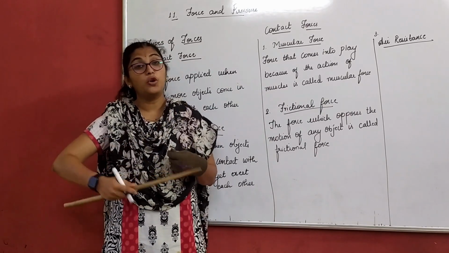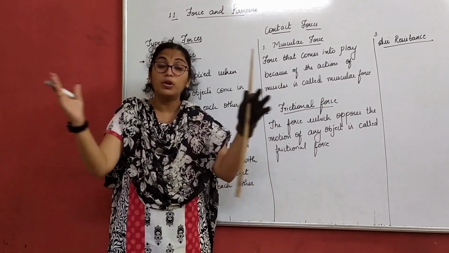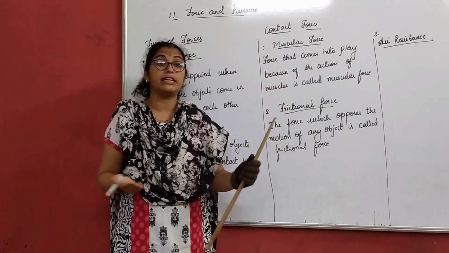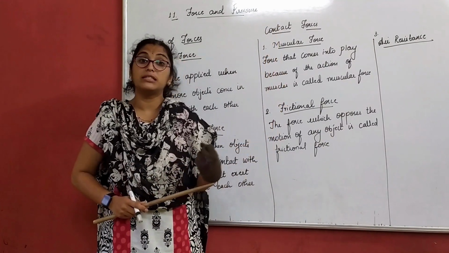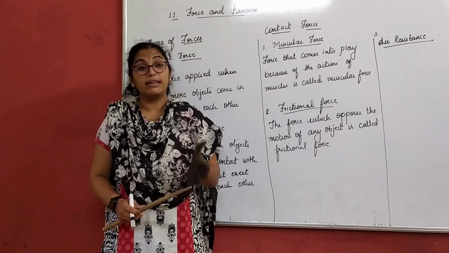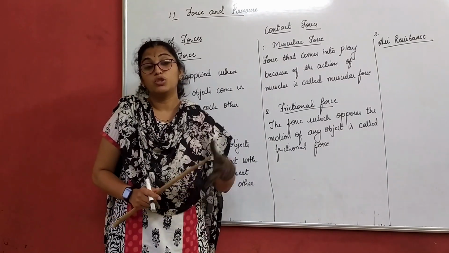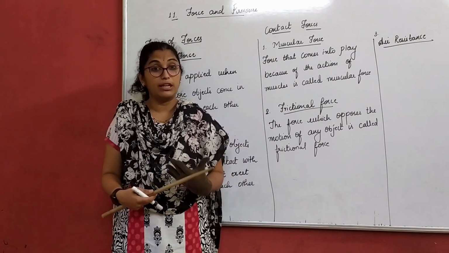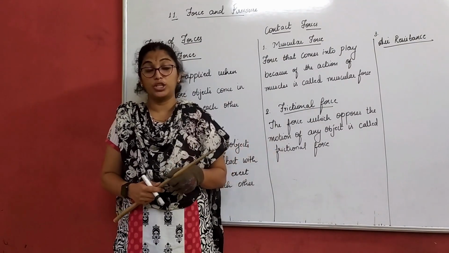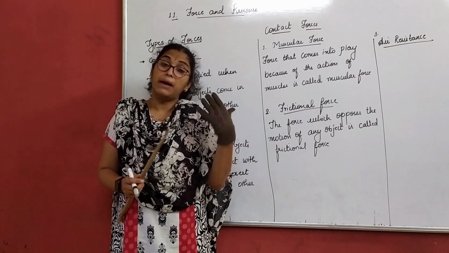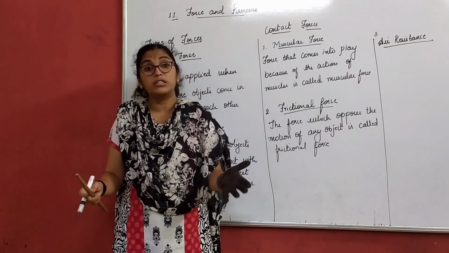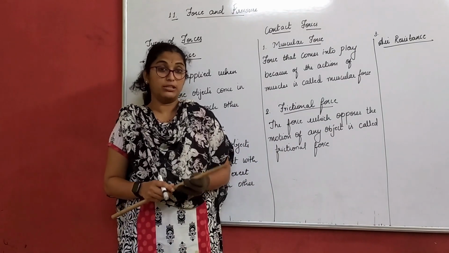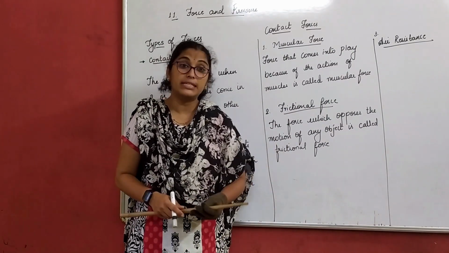And if the force is exerted from both directions, from this direction as well as the opposite direction, that means the forces are getting subtracted, and that is a balanced force. So in unbalanced force, unequal forces act on an object in the same direction, and in balanced forces, equal forces act on an object from opposite directions. Yes? So that was about yesterday's class.